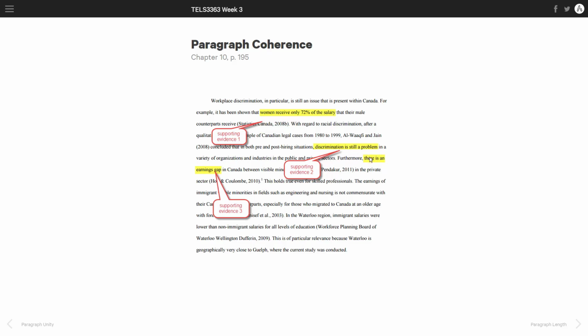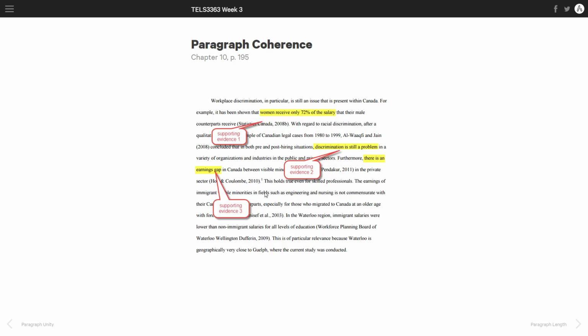So as the writer, whoever it was, came up with a third piece of evidence that says there is an earnings gap in Canada between the visible minorities in the private sector. And this is supported, it's hidden here, but it is also supported by a research paper from 2011 and another research paper from 2010.